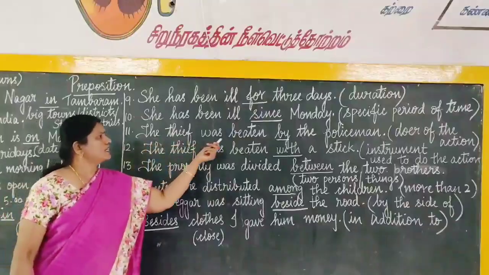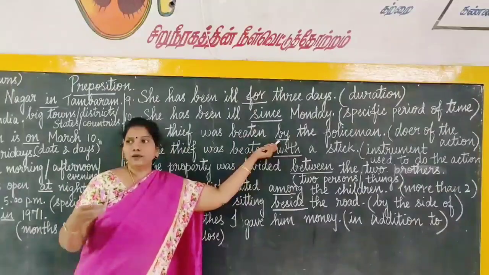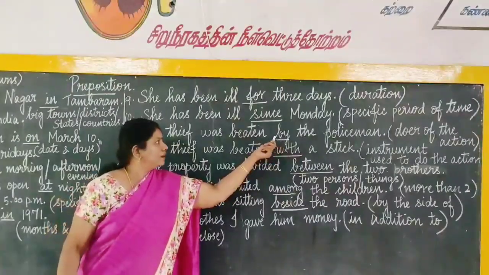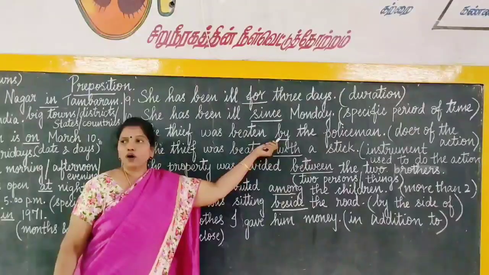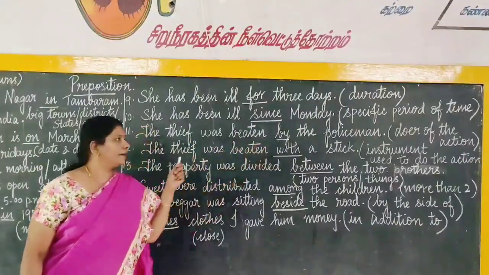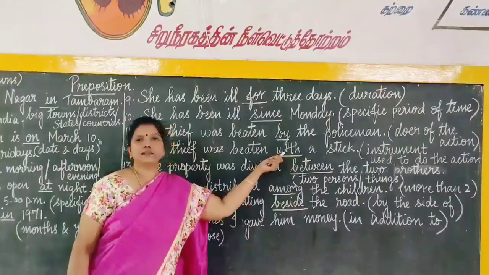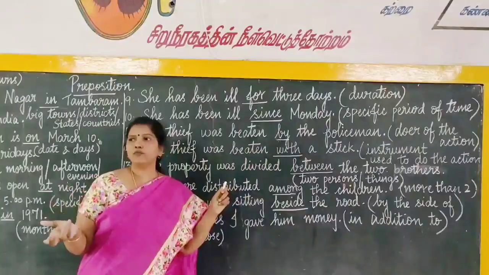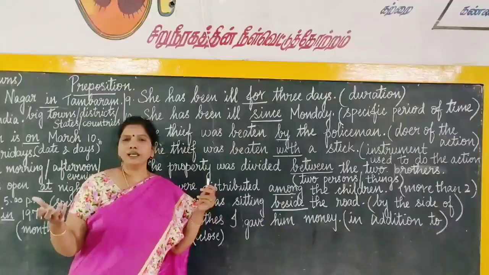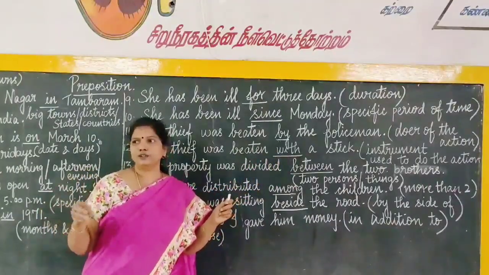11th one, the thief was beaten by the policeman. Here, by is the agent by whom the action was done. So, by the doer of the action. We have to use by for the doer of the action. The thief was beaten by the policeman. Next one, the thief was beaten with a stick. With a stick. So, the instrument used to perform an action. The thief escaped with my handbag. So, with my handbag is the instrument used to do the action.